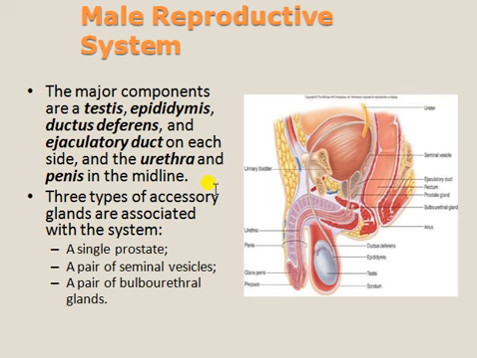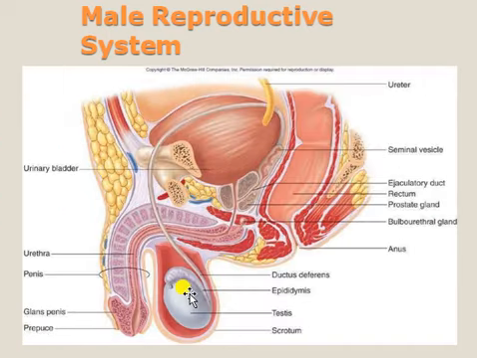Accessory here means to accelerate, control or regulate the male reproductive system. These auxiliary organs are one single prostate gland, one pair of seminal vesicles and one pair of bulbourethral glands. We can see them step by step.